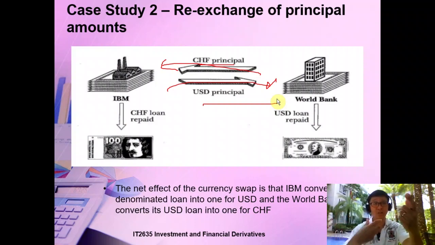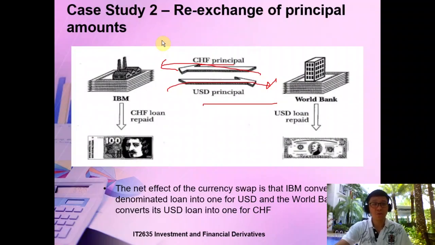You're Malaysian, you need Sing dollars. I swap, and I help you re-exchange the principal also. The principal amount plus the interest also goes in. That's the nutshell of the last example. Take a look at the second scenario and try to understand.